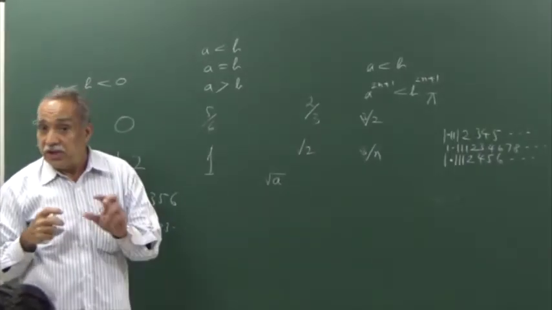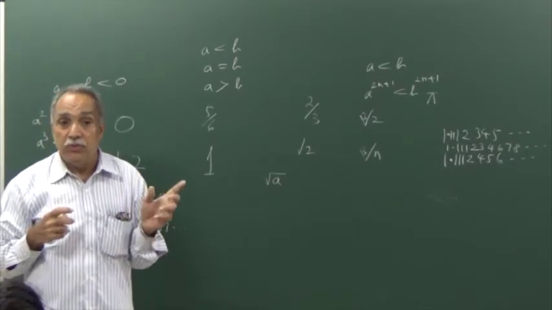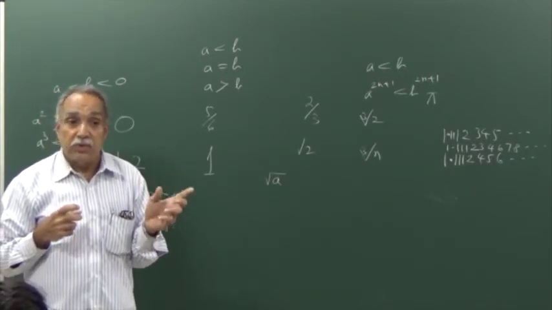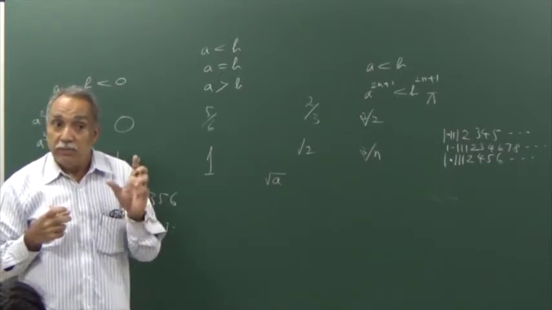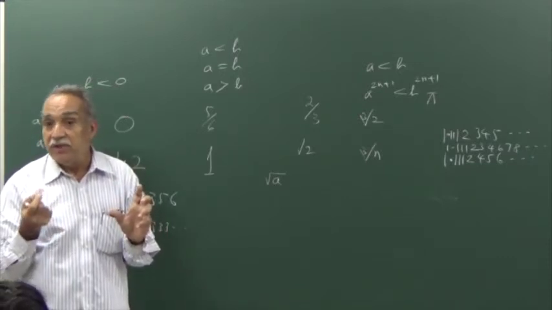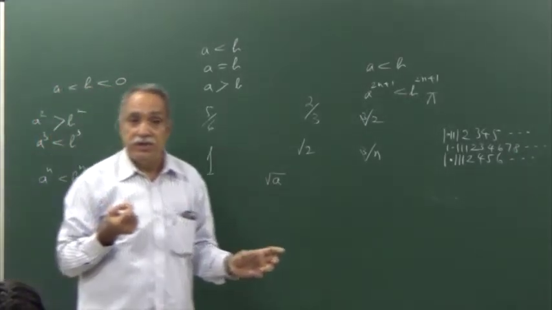But if you are raising the two sides to an even power, you will have to be careful. You will have to apply the procedure only if both the numbers are positive or both are negative. When both are negative, something different will take place. If both are positive, the inequality will continue as it is.